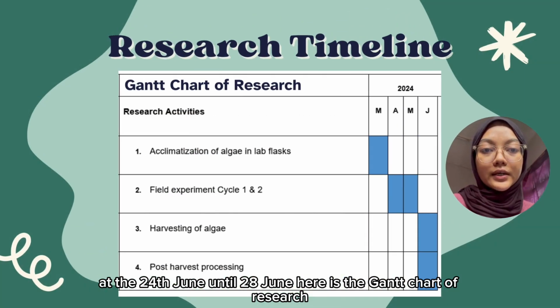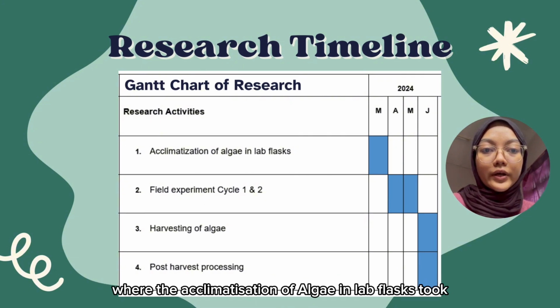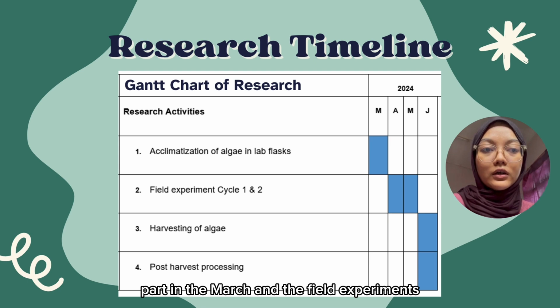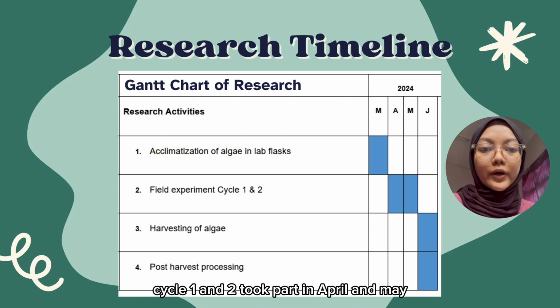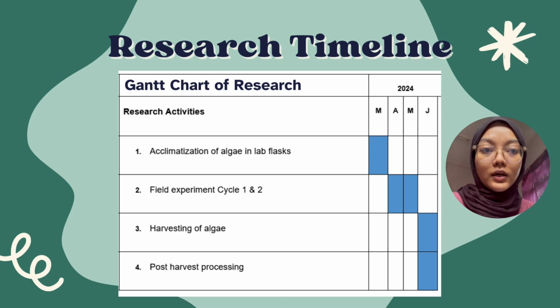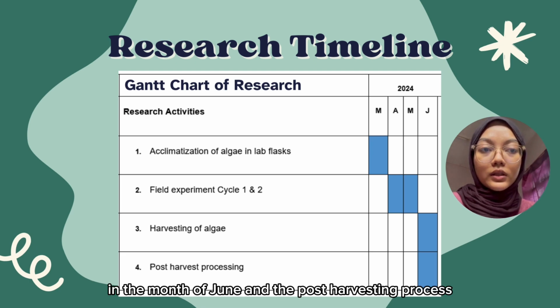Here is the Gantt chart of the research, where the acclimatization of algae in lab flasks took place in March, field experiment cycles 1 and 2 took place in April and May, and the harvesting of algae took place in June, followed by the post-harvesting process.